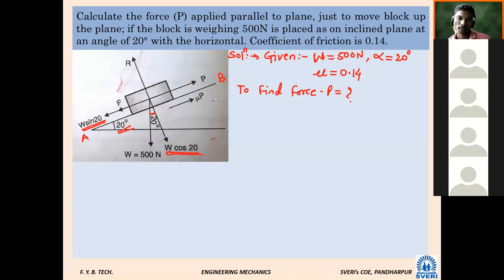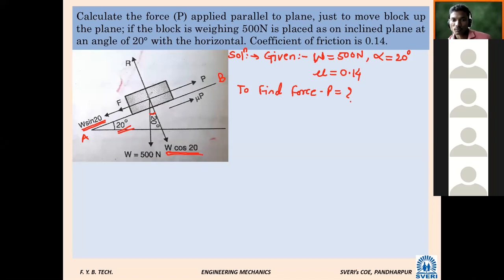So now whatever conditions of equilibrium we apply, we apply along the plane AB, that will be our summation Fx, and perpendicular to the plane, that will be our summation Fy. Are you getting what the change is? Once the plane is inclined, summation Fx we have to take along the plane and summation Fy we have to take normal to the plane, or perpendicular to the plane. Any problem?